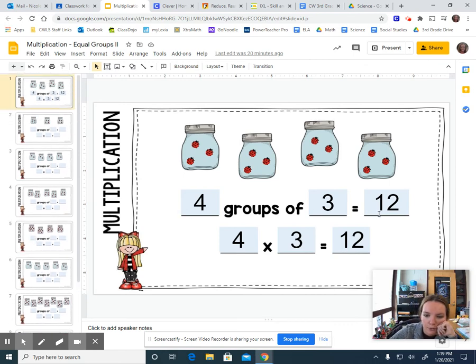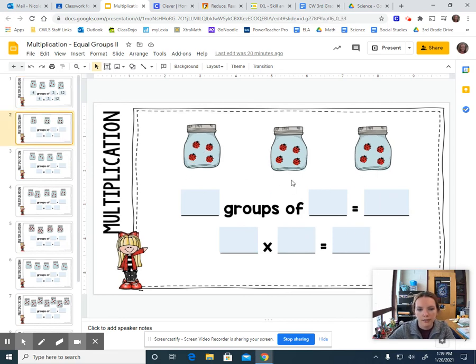So 4 groups of 3. That would be 4 times 3, because we always do the groups times the number of objects, right? So 4 times 3 equals 12. All right, there's 12 total ladybugs. Okay, so you're solving for the number of ladybugs in each.